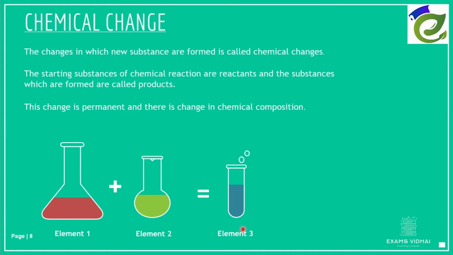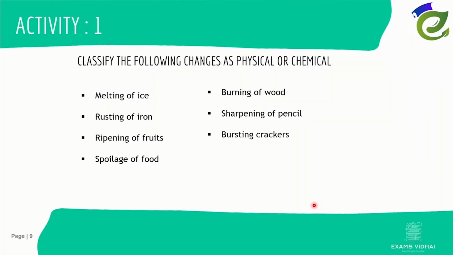As we discussed earlier, in chemical change there is a change in both physical and chemical properties. Here you can observe the physical change of color. Initially element 1 is red and element 2 is green, whereas the product formed is blue. There is a physical change and there is a change in the chemical compound formed in it. Let us do some activity to understand it better. Here are some changes listed out. Classify whether they are physical change or chemical change based on the above points which we discussed earlier. Just pause the video and try it.